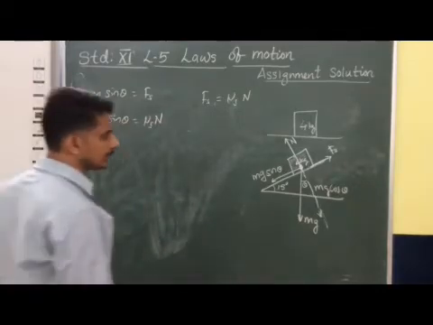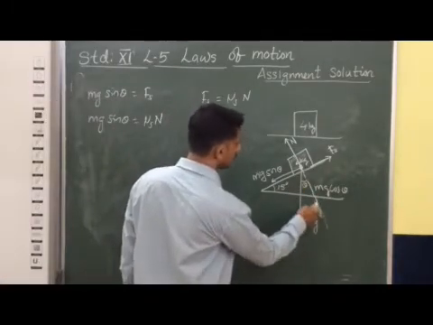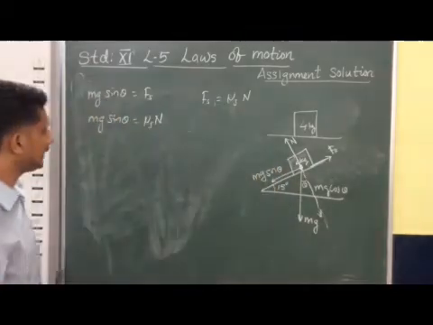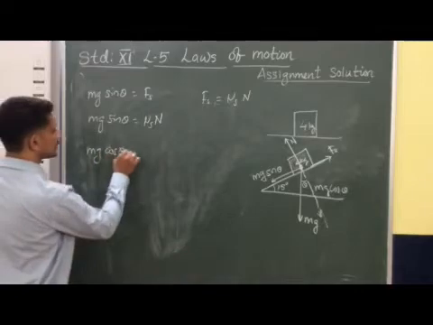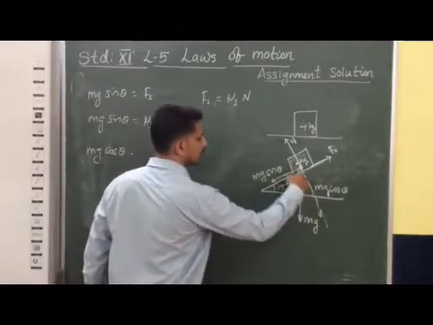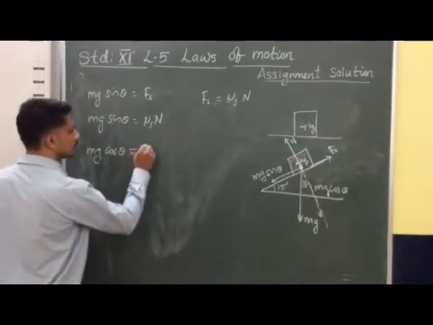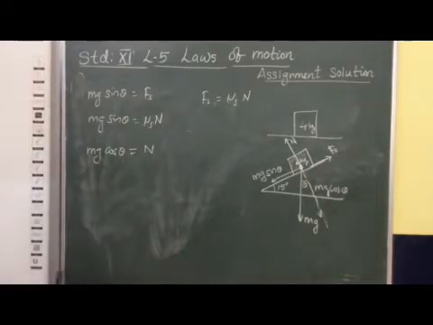Now you can see another situation: mg cos theta is balanced by n. So we can write the equation as mg cos theta is equal to n, because it is balanced by the normal reaction force.